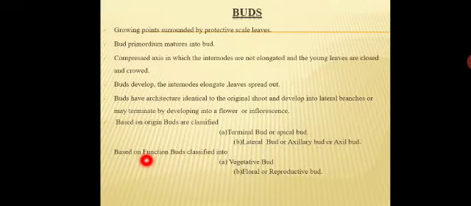Based on their function, buds are classified into two major categories: vegetative bud and floral bud. The floral bud is otherwise called reproductive. These are some of the characters and classification of buds, and we want to study them in an elaborate manner.